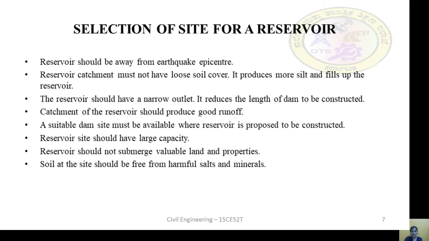The reservoir should be away from the earthquake epicenter. The earthquake epicenter is the point on the surface of the earth where the maximum damage occurs when an earthquake happens. So our reservoir site should be away from that epicenter, so that it will not cause any destruction to our reservoir.